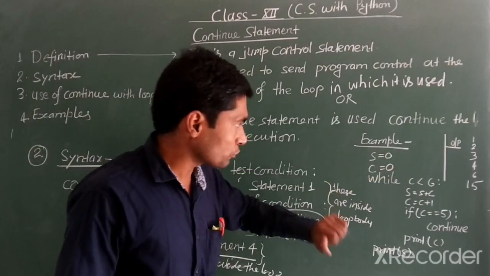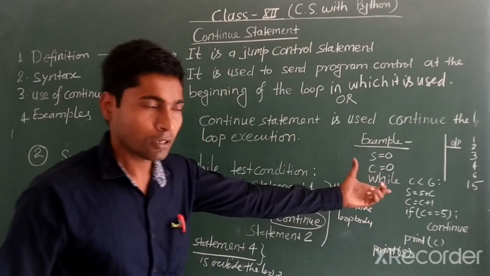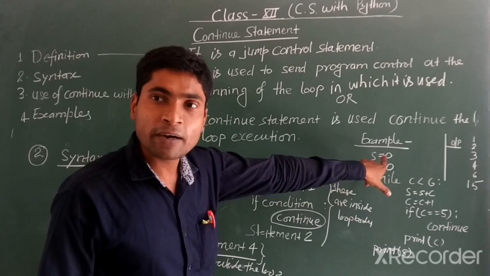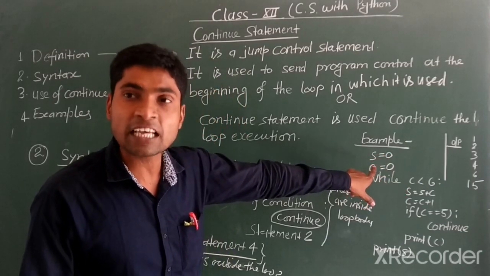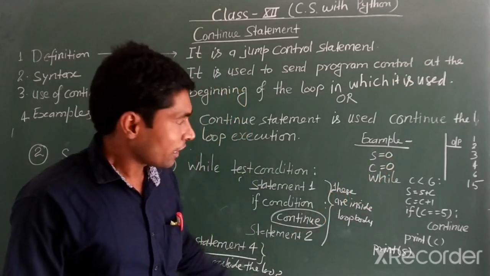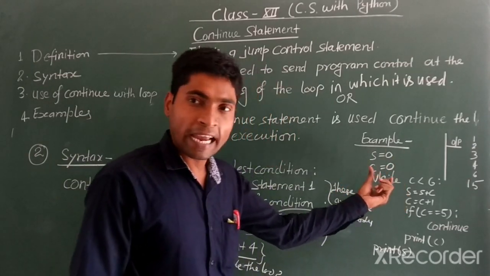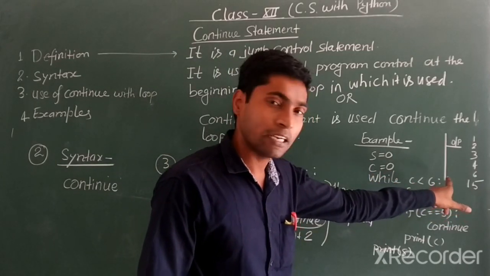Example: s is equal to 0, c is equal to 0, while loop. S is a variable that refers to the integer value 0. C is another variable that refers to integer value 0. Now we are putting the loop, and the condition is c less than 6 colon.